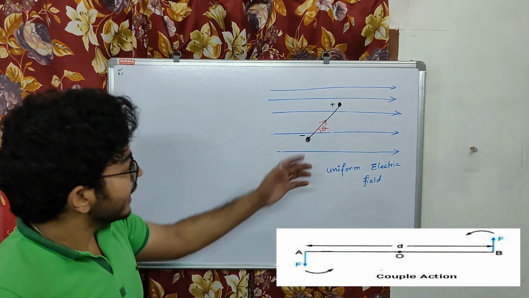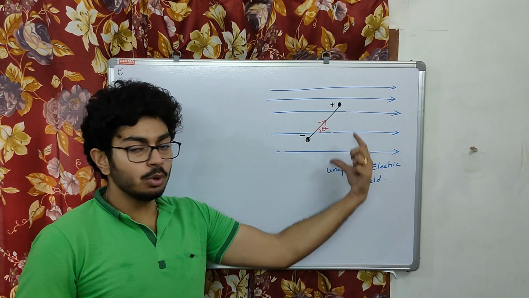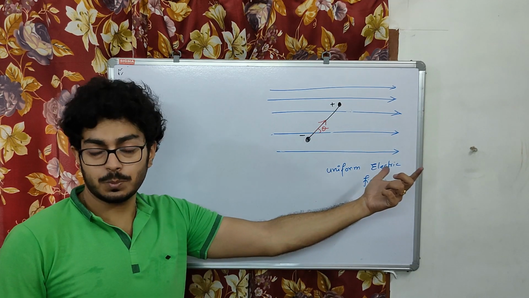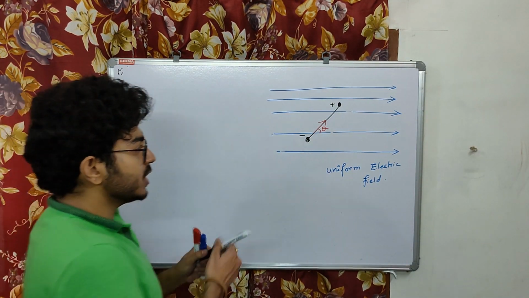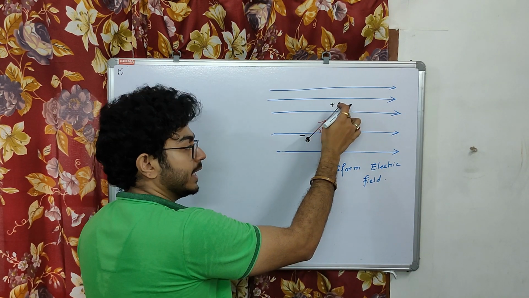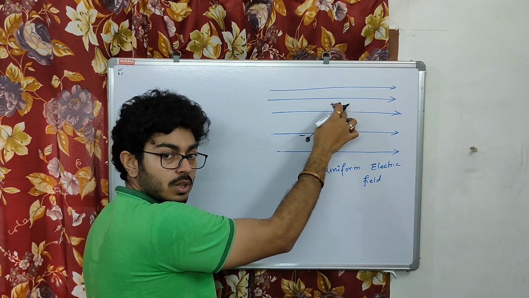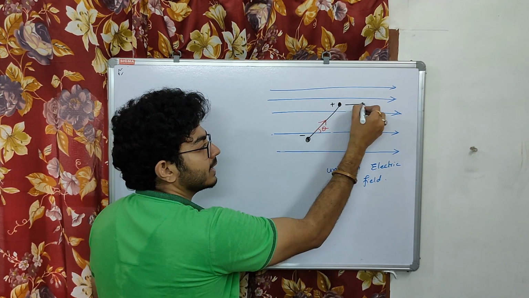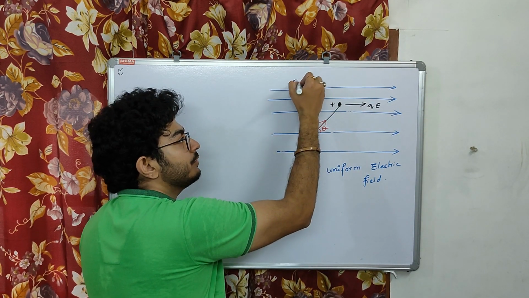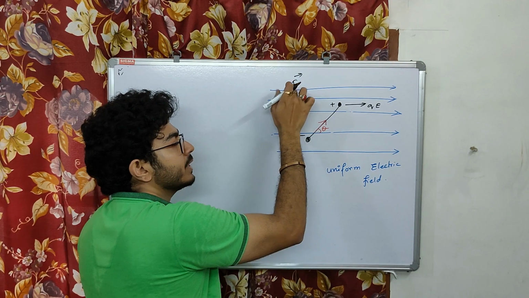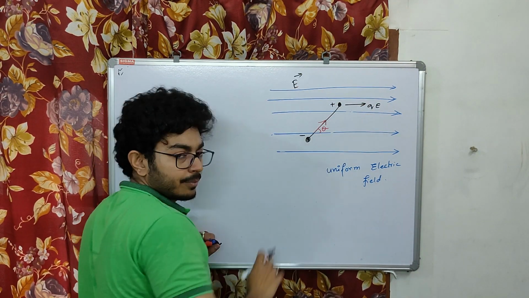Now this way, this dipole is also going to experience a couple. How? Due to this positive charge here, it is going to experience a force, and this force is going to be like this, Q into E. If this is the uniform electric field, and this is the magnitude of E, right?